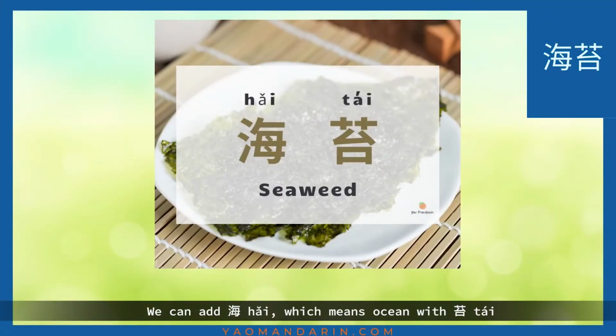We can add 海, which means ocean, with Tai to make it 海苔, literally sea moss. Let's guess what that is. It's seaweed. Let me also explain 海 a bit.